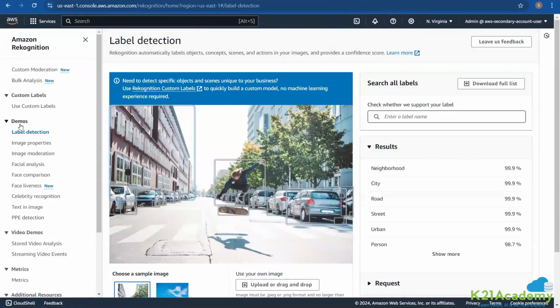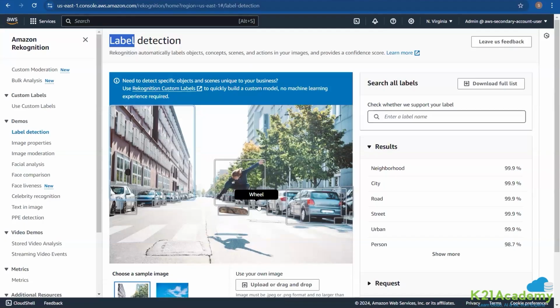For example, the very first thing that we can do with Amazon Rekognition is to figure out the labels in your image. If you see here, in this particular image, it is able to figure out different labels. For example, this is a person, this is a car, this is a building, this is a skateboard. Again, another car, and it is a wheel as well.